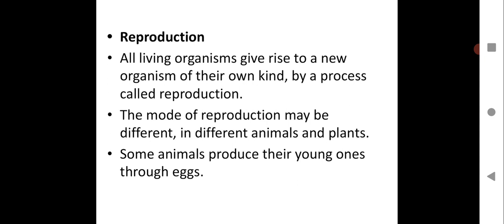So some animals and birds lay eggs, and the eggs hatch into young ones, whereas some animals do not lay eggs. The mother keeps the young one in her womb, and after a few months the baby is born. This is how reproduction takes place.